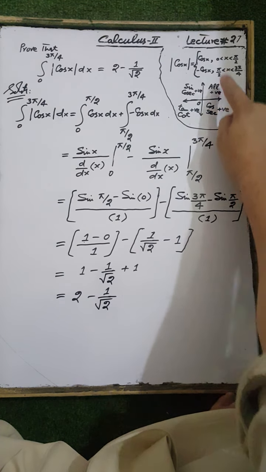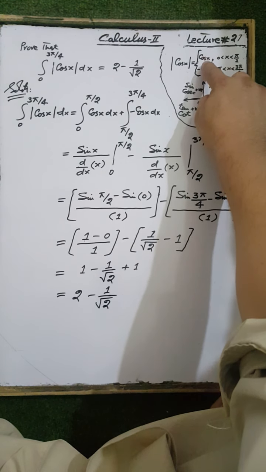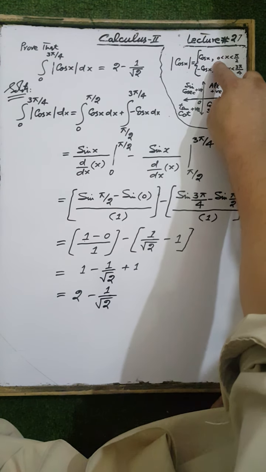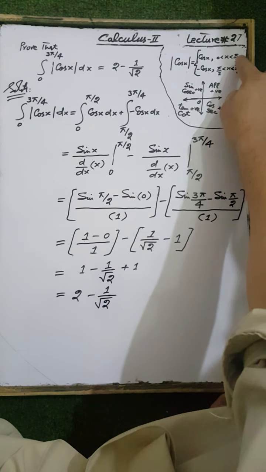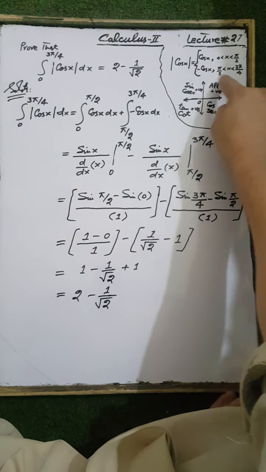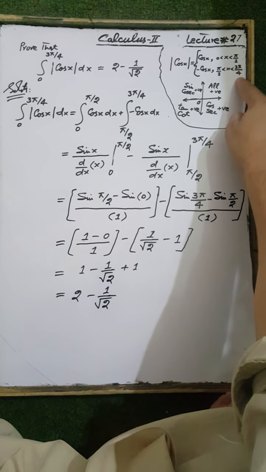In the first quadrant, |cos x| is calculated from cos x, when the angle is greater than 0 and less than π/2. And when the angle is greater than π/2 and less than 3π/4,